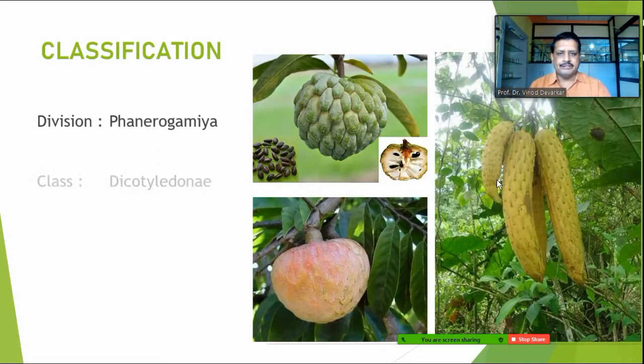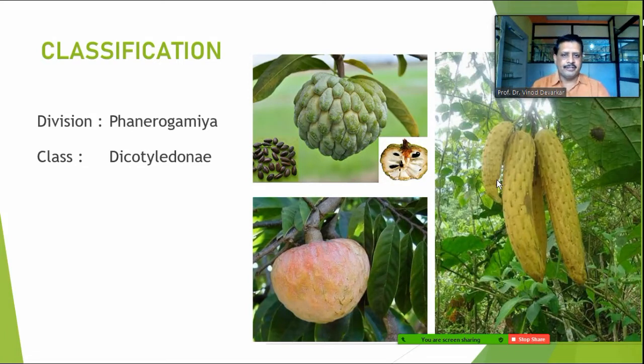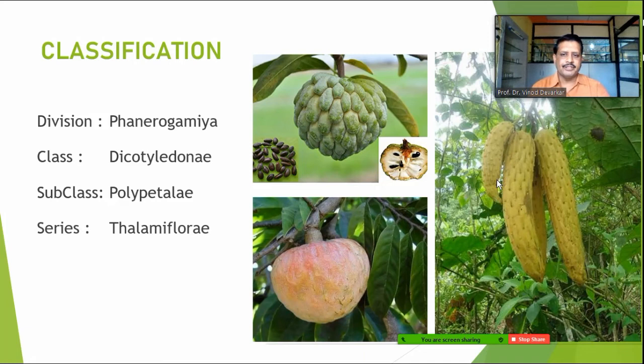When we talk about the classification of this family, it belongs to division Phanerogamia, where the plants belong to the flowering category. Class Dicotyledonae, seeds were found with two cotyledons. Subclass Polypetalae, petals are free here. Series Thalamiflorae, where the thalamus is present in the flower, and androecium and gynoecium are arranged on the thalamus.